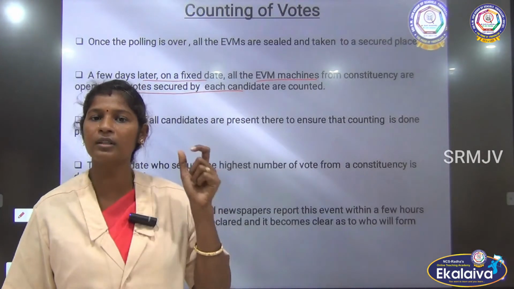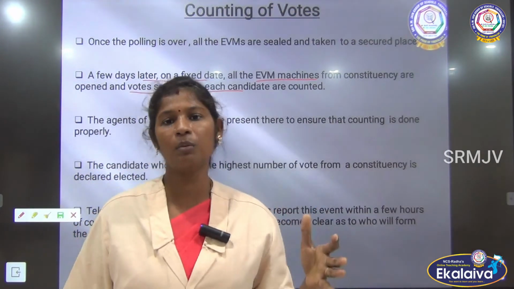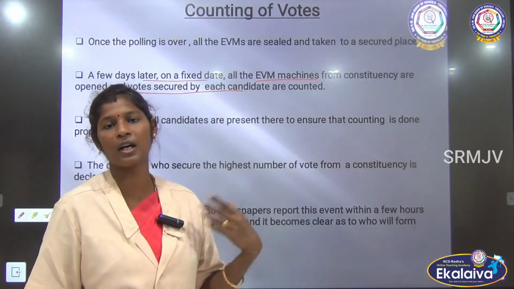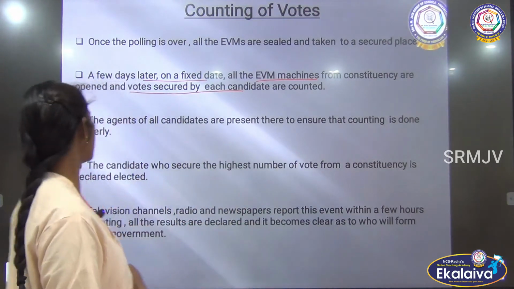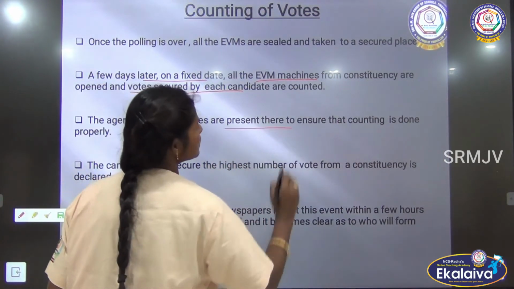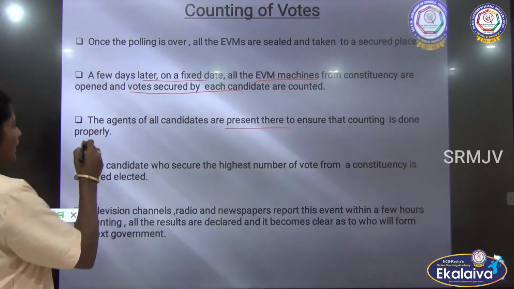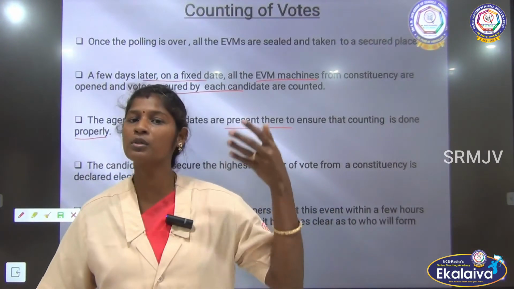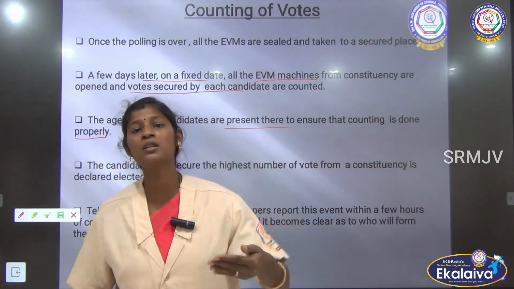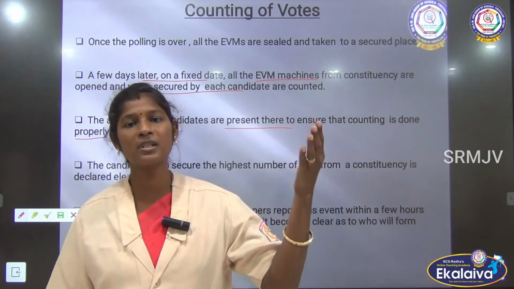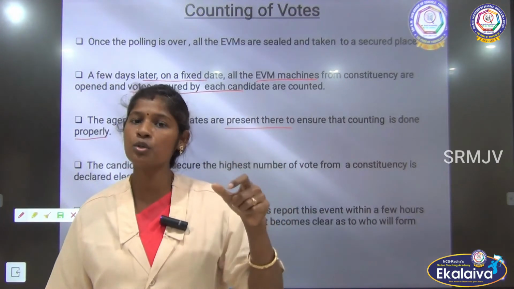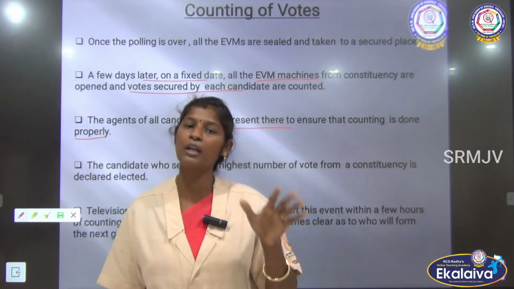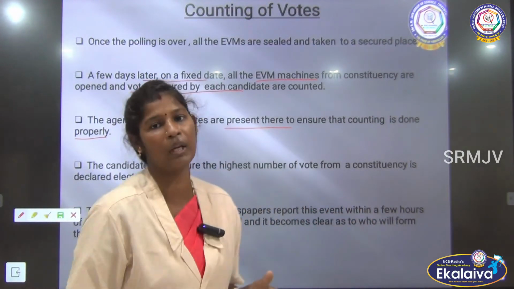So on the fixed day, they will open the electronic voting machines and count how many votes are secured by which candidate. The agents of all candidates are present to ensure the counting is done properly. Of course, these agents were there on the election day also, and they will be present on the counting day too. Why? To ensure the counting is going in a proper way and that there are no malpractices.